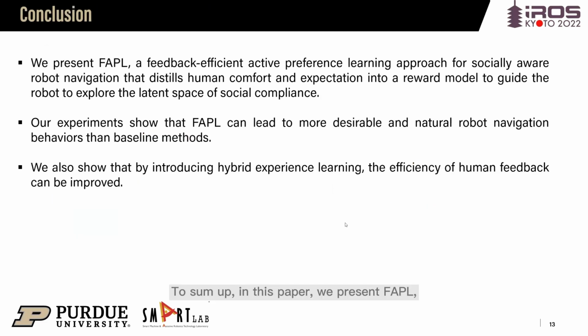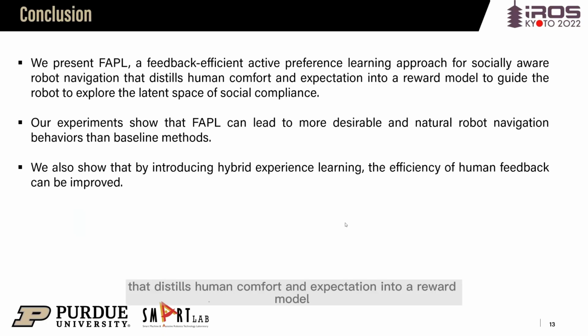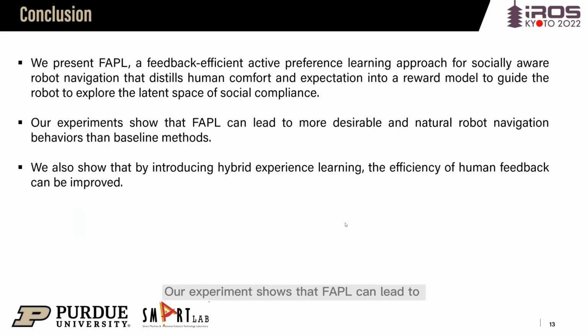To sum up, in this paper, we present FAPL, a feedback-efficient active preference learning approach for socially aware robot navigation that distills human comfort and expectation into a reward model to get the robot to explore the latent space of social compliance. Our experiments show that FAPL can lead to more desirable and natural robot navigation behaviors than baseline methods. We also show that by introducing hybrid experience learning, the efficiency of human feedback can be improved.